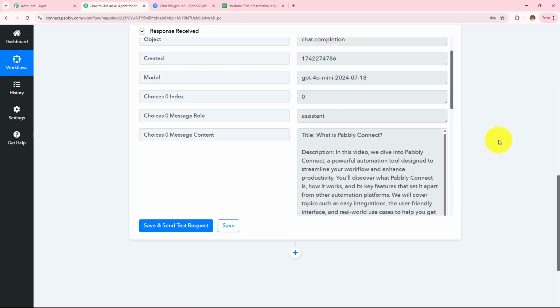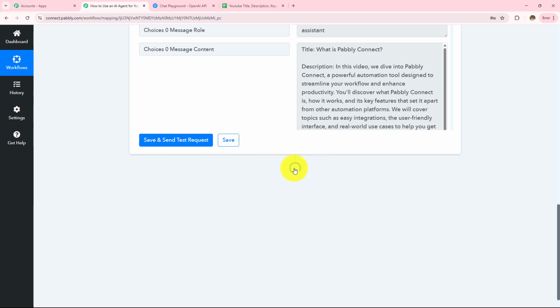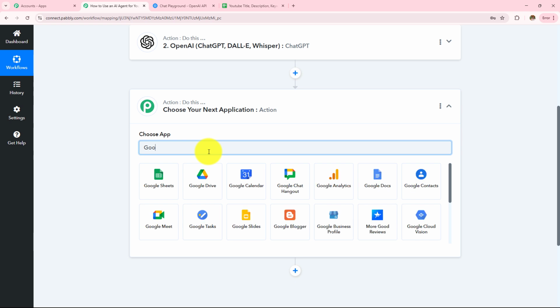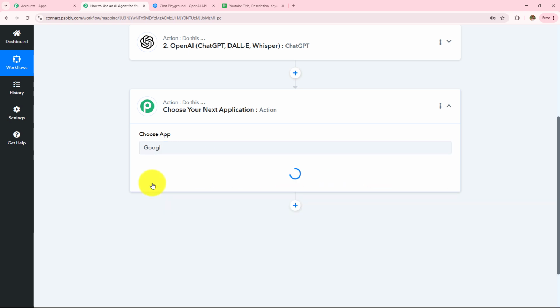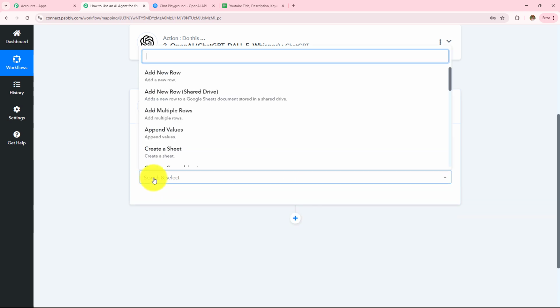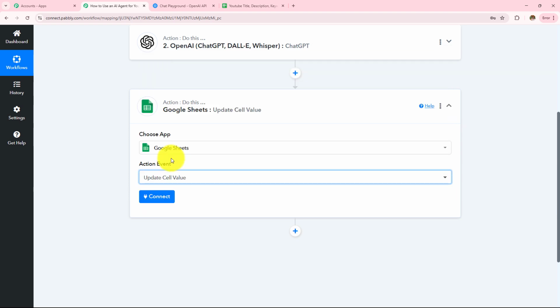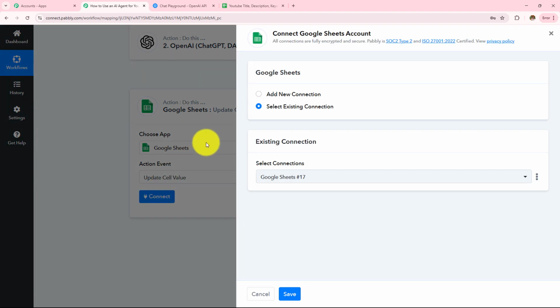So as I have received the response, I'm simply going to click on this add action step, and then again I'm going to search for my action application, which is Google Sheets, and then in my action event I'm going to select update cell value. Now as I've selected my action application and action event, I'm simply going to click on this connect. Now as I have already an existing connection, I am going to click on this save.